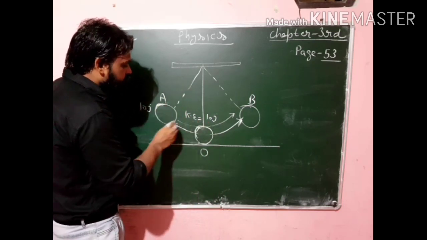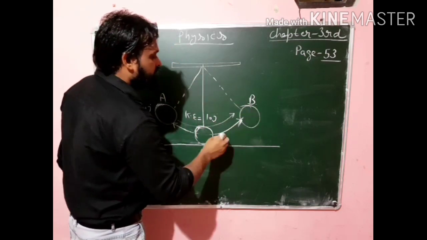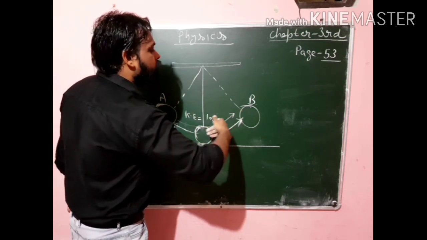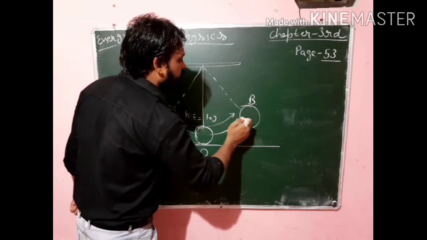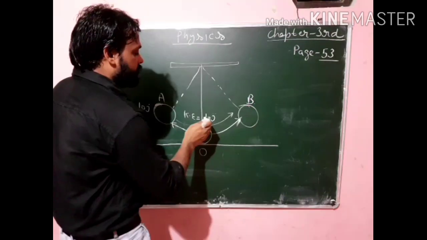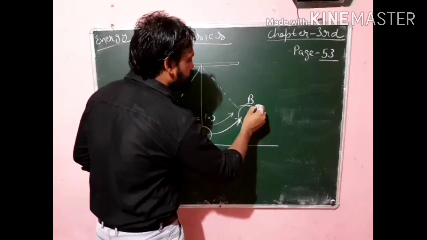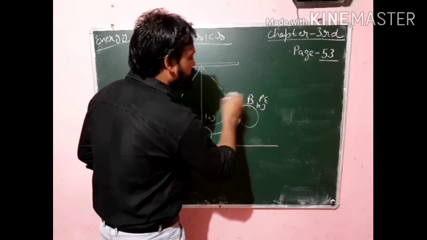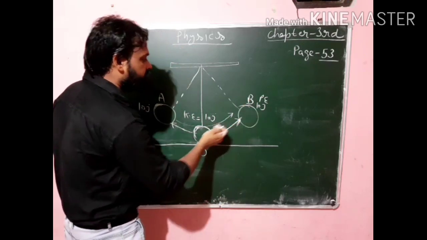The kinetic energy is also equal to 10 joule. The ball moves in this direction and reaches point B, and when it reaches this point, the kinetic energy is again stored as potential energy. Why? Because when it reaches this point it comes to rest, so it can only move up to this height. When it reaches its maximum height at B, the 10 joule of kinetic energy is again stored as potential energy. On point B this bob has 10 joule of potential energy, and then it starts swinging in this direction again.